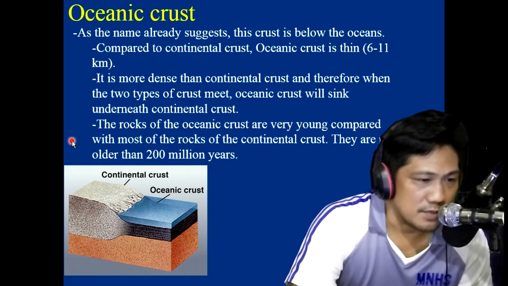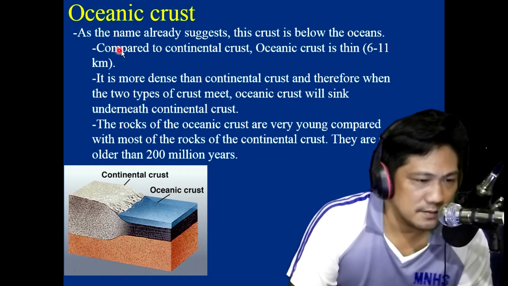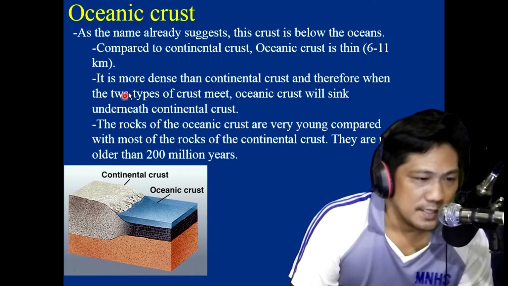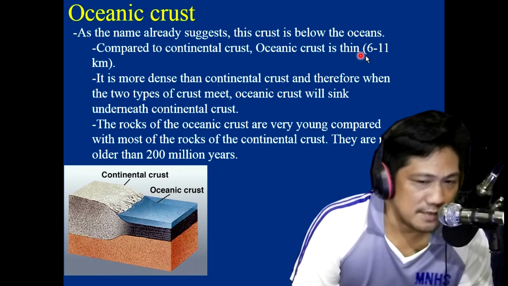And let us have the oceanic crust. Oceanic crust, from the word itself, is a type of crust that is under the ocean. So that is where its name comes from, oceanic crust. Compared to continental crust, oceanic crust is thin, about 6 to 11 kilometers.